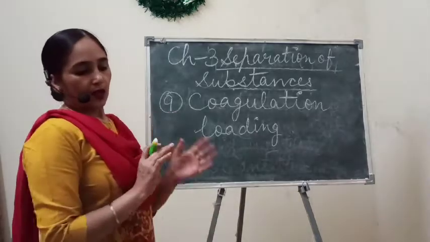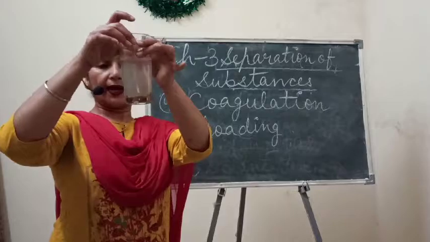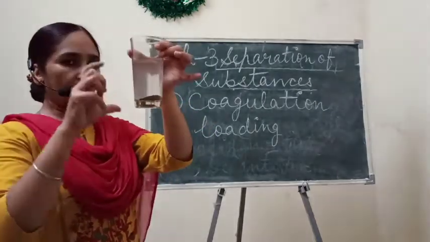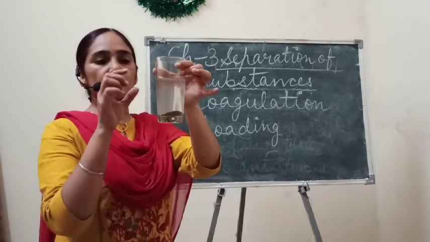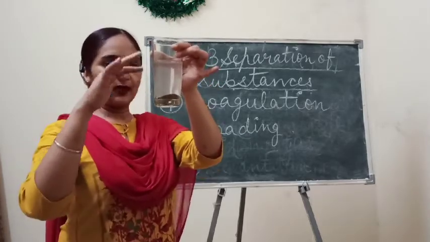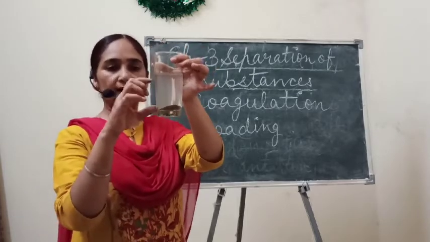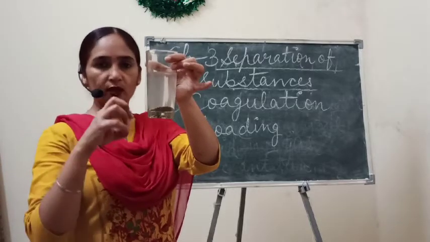Okay, children, I have shown you this activity. At that time, I showed you that we studied about sedimentation and decantation here. So you know that the sand particles or soil particles which are suspended in the water settle down slowly.